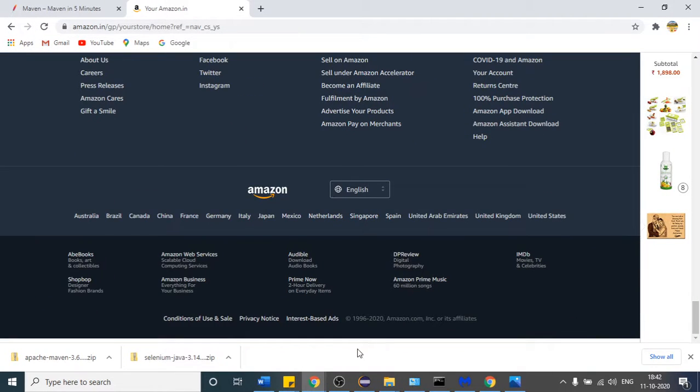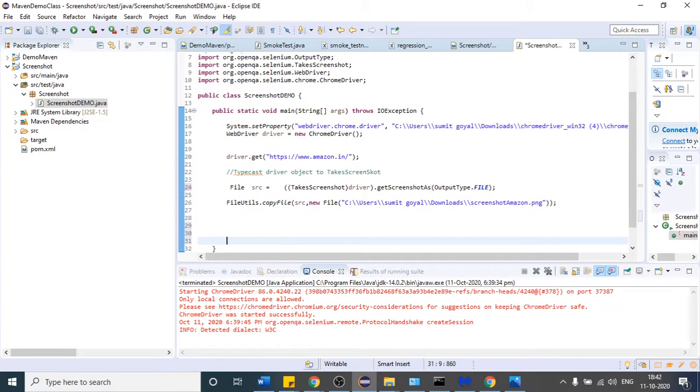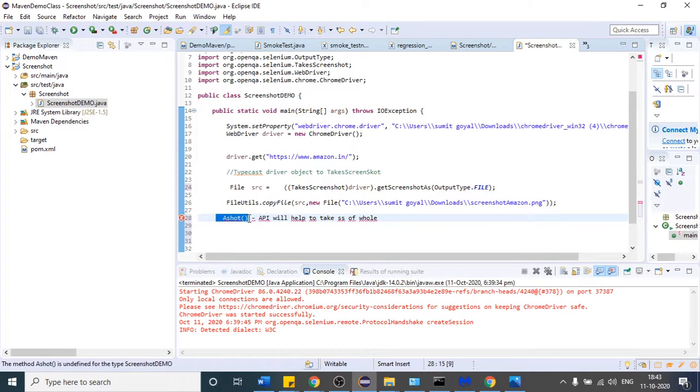To take the screenshot of the whole page, there is one API we have to use. The API name is AShot. This API will help us to take the screenshot of the whole page. So is it clear to everyone? If we have to take the screenshot of the whole page, we have to use this API. I will be telling you the code in a short while, no issue. Is it clear till now?